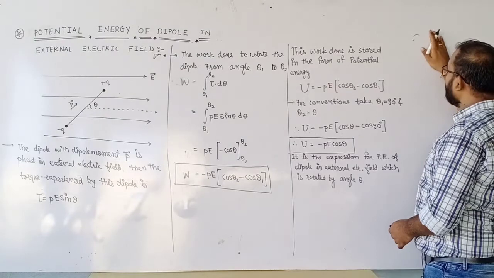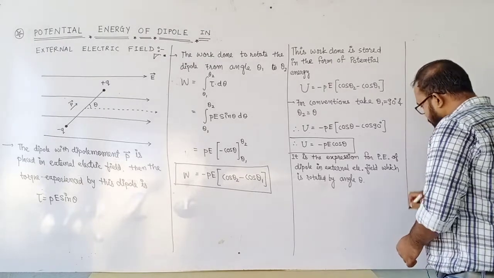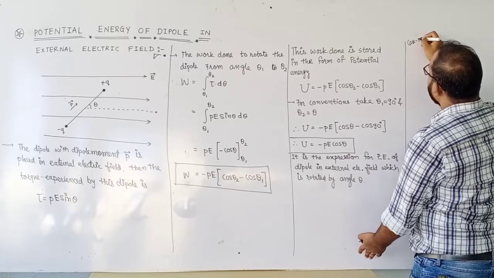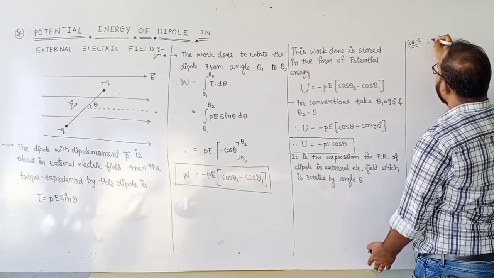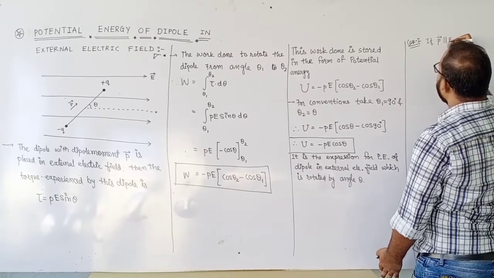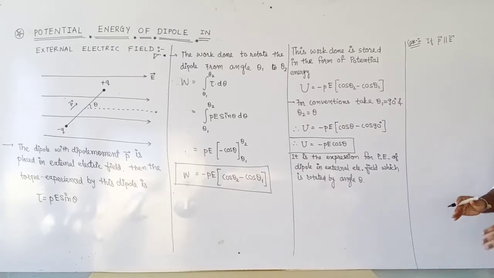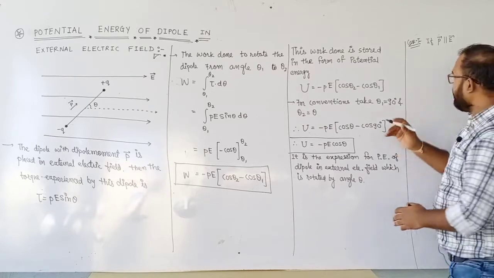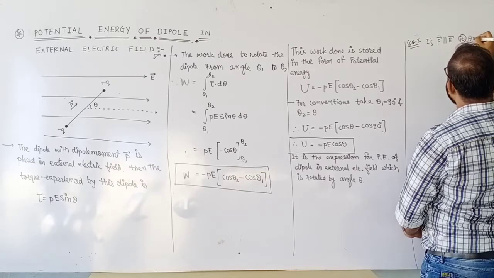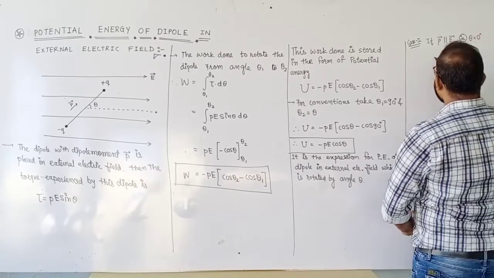So here we will take that. So we will take like this, case 1. If P and E are parallel, that is theta is equal to 0 degree. When will this happen?